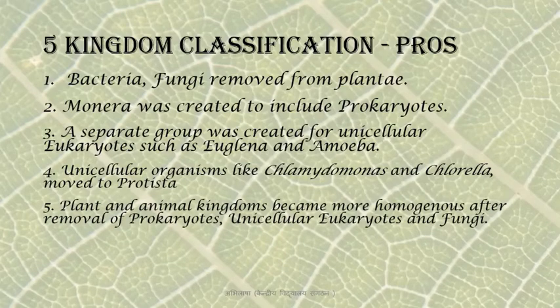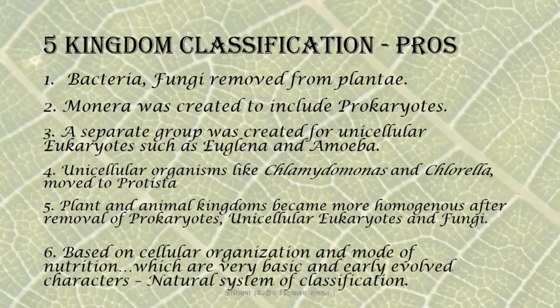Now, as a result of removal of all these organisms from plants, plant and animal kingdom became more homogeneous. So prokaryotes, unicellular eukaryotes and fungi were removed from plants in Whittaker's five kingdom classification. Now this classification was based on cellular organization and mode of nutrition.